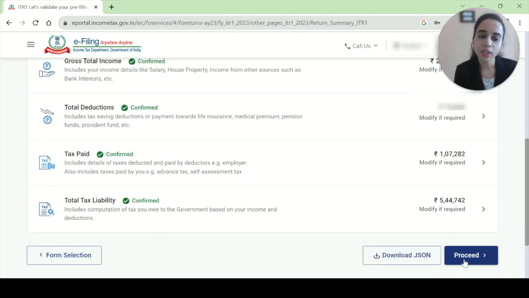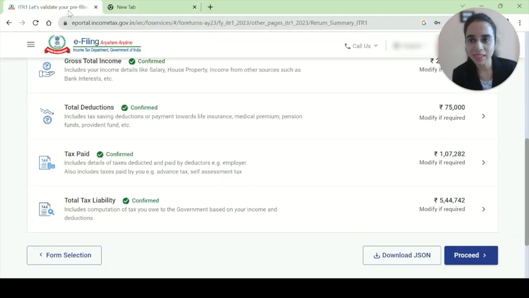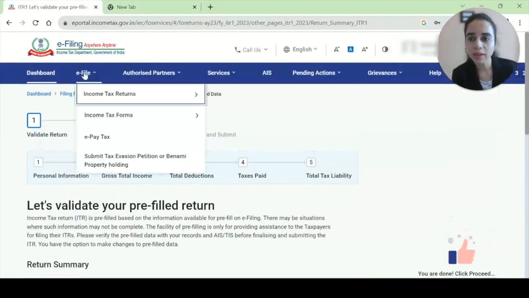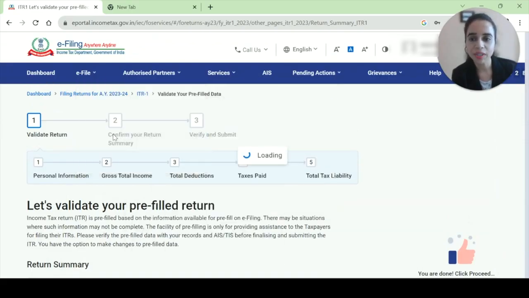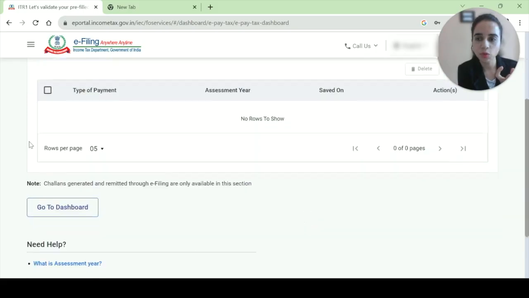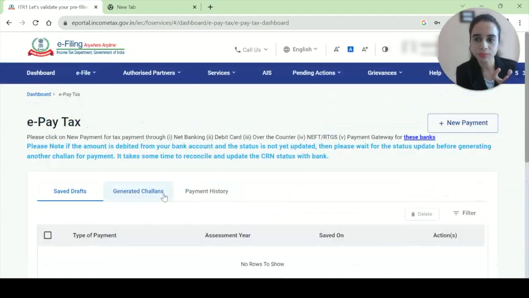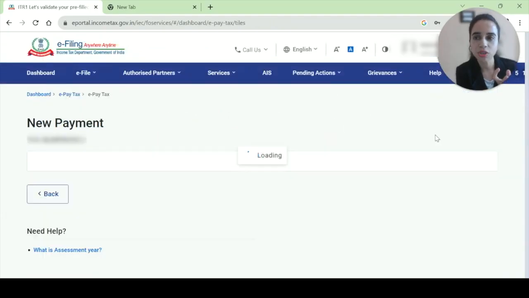And now when you click on proceed, it gives you the option to pay. And once you pay the tax, or the best thing is, what you do is separately, like we know how to pay self assessment tax, right? So you can just go and from here you can e-pay tax. And when you e-pay tax from here, self assessment tax, and after paying the self assessment tax, I'll say new payment.